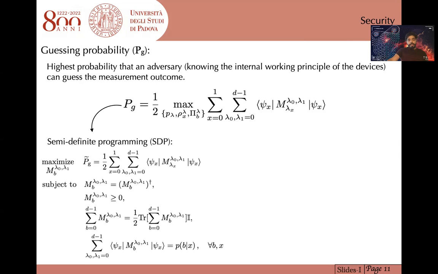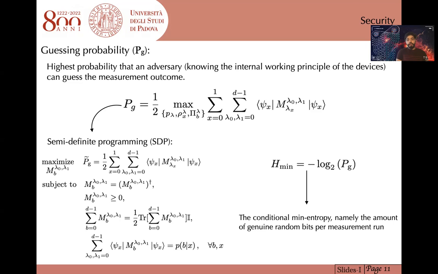Hopefully, we could cast it as a semi-definite programming, or SDP, optimization, as you can see the SDP code here, though I won't go into its detail. So we optimize the guessing probability through this SDP code. Of course, if you have any question on the calculation or SDP code, I will be there to answer your question after this talk. After optimizing the guessing probability, we can compute the conditional min-entropy, which gives us the amount of genuine random numbers that can be generated per measurement.